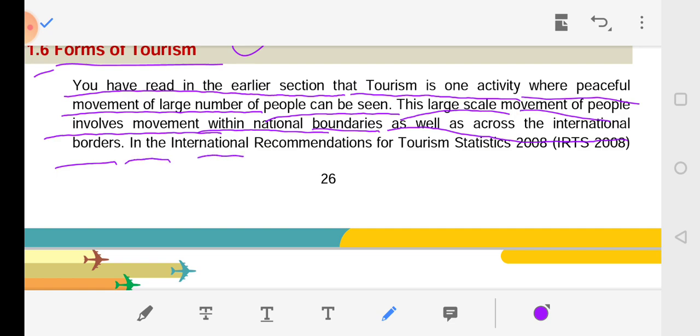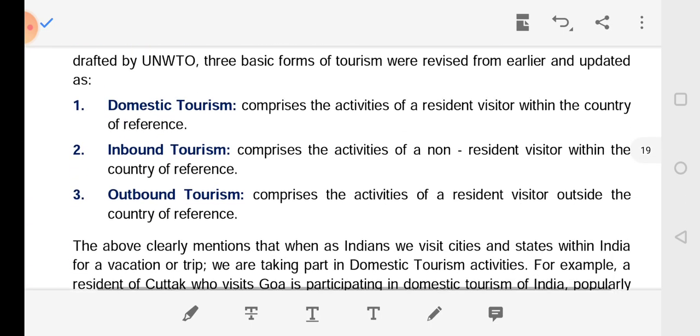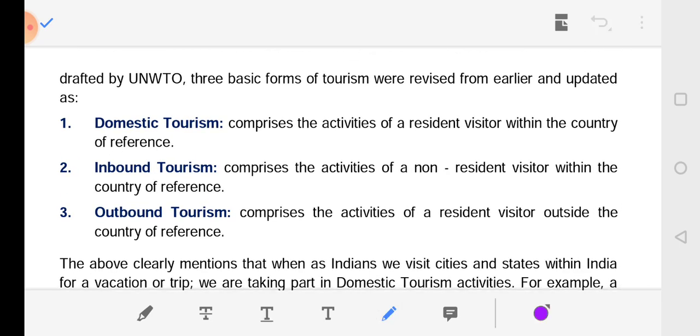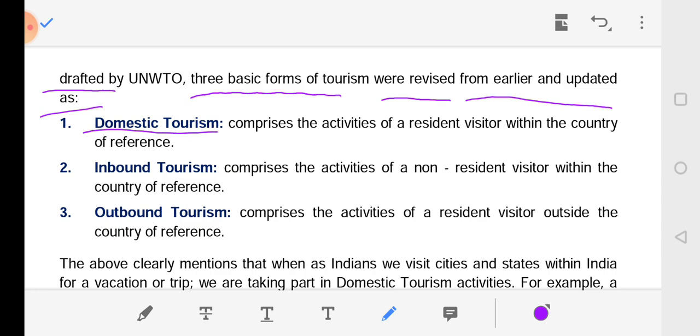In the International Recommendations for Tourism Statistics 2008, IRTS 2008, drafted by UNWTO, three basic forms of tourism were revised from earlier and updated as: domestic tourism comprises the activity of a resident visitor within the country of reference.